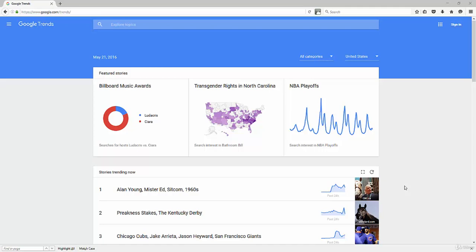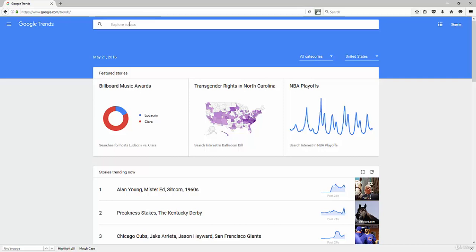So I'm going to go here to Google Trends and just go up here to explore topics. Now we already talked about the homepage. They're going to show kind of the hot news and you can sort by location. But for me, I'm going to go ahead and just do a quick search here for a certain keyword phrase. So let's go in and